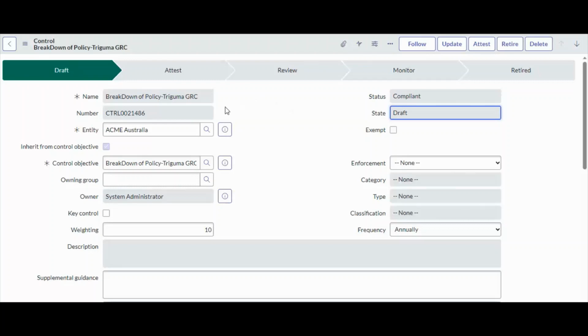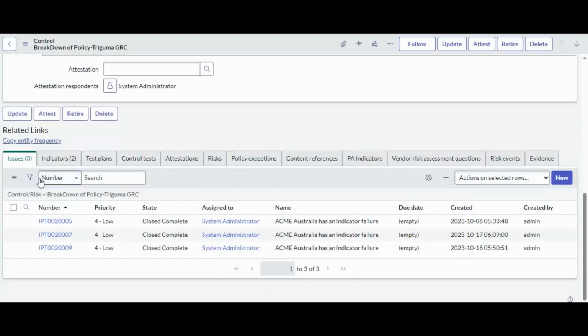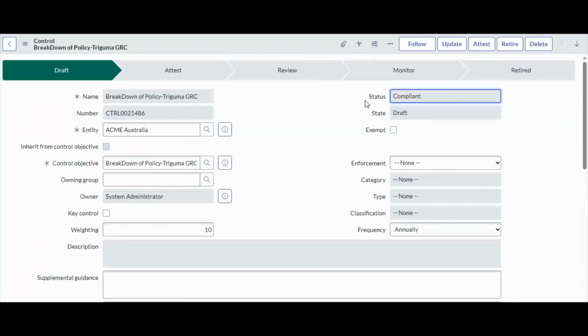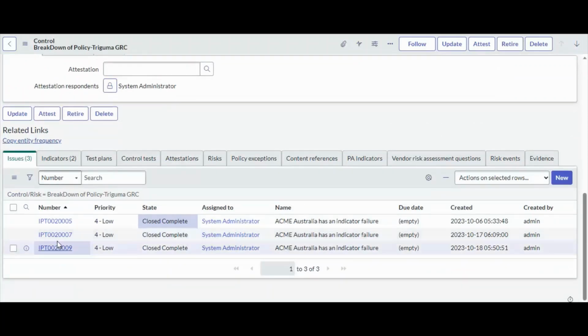This is the control. Currently it is in a compliant state, because you can see there is no active issue. All issues are closed and complete. That means all issues have been fixed and closed successfully, so that's why this control is in the compliant state. As you know, if the control is in a non-compliant state, that means there is an active issue.